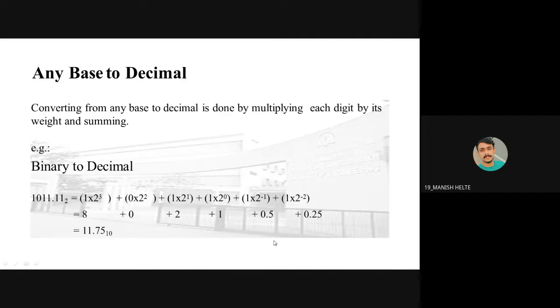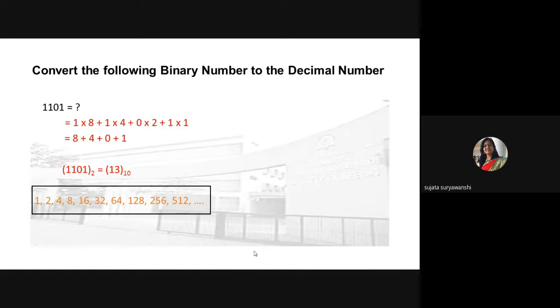Okay. So every time just remember, whenever you are writing a binary number, don't miss writing the base of that particular number. Just write down the number in brackets and write down the base of that particular number. Okay. Now, the next is